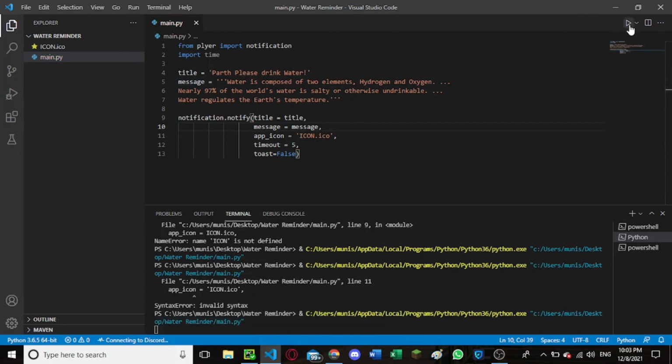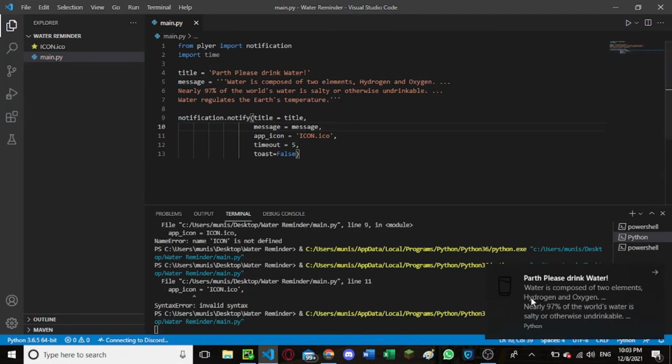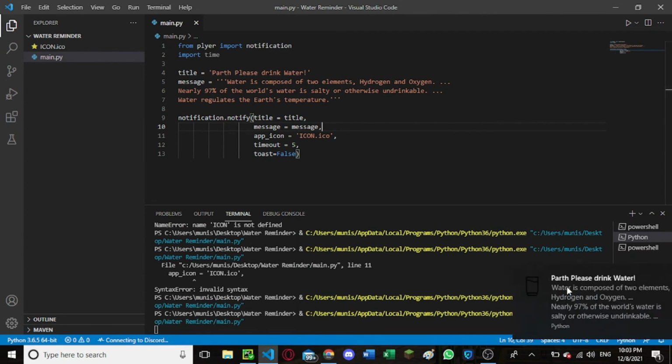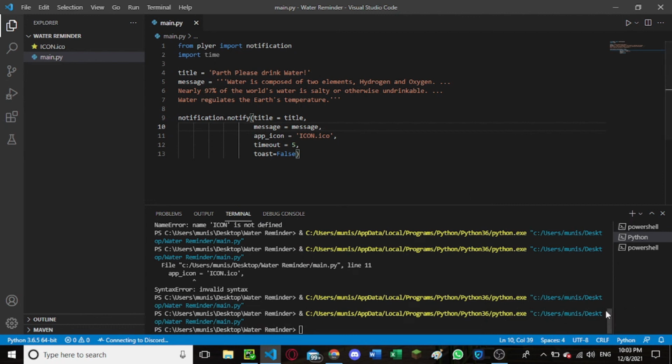Now if we run this, you can see that we have got a notification. Let me run this again. It is saying Parth, please drink water, and then what we have written in the message, we have got that. You can increase the time in the timeout, and then it will be visible for longer periods of time.